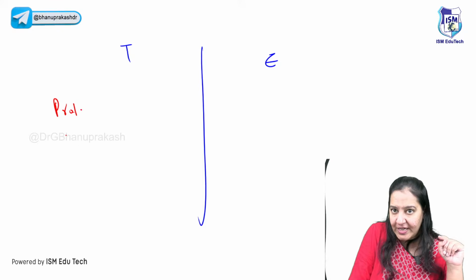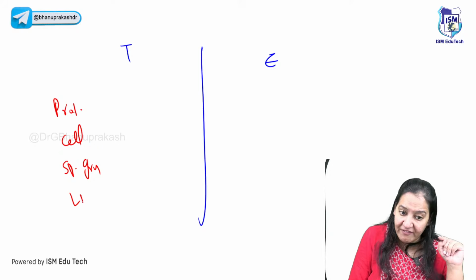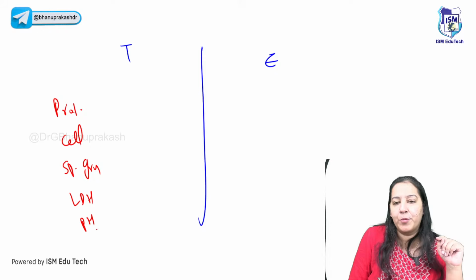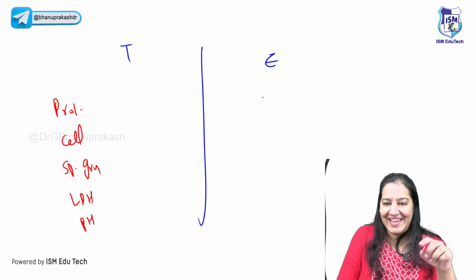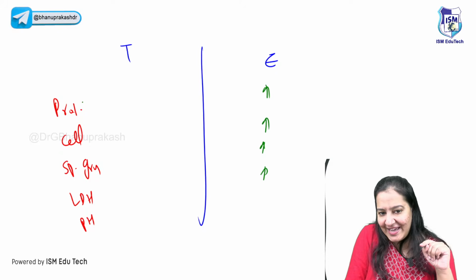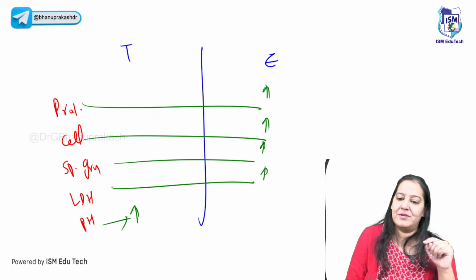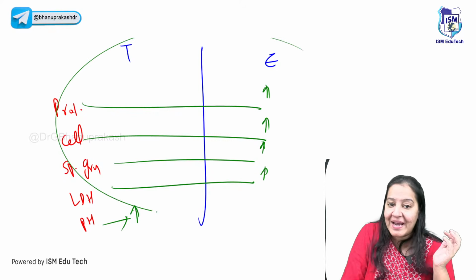Who is having more protein? Who is having more cells? Who's having more specific gravity, who's having more LDH, and who's having more pH? Can you answer it? I guess here protein, cell, specific gravity, LDH, everything is more in exudate, but pH is more in transudate. That I mean to say in simple language.